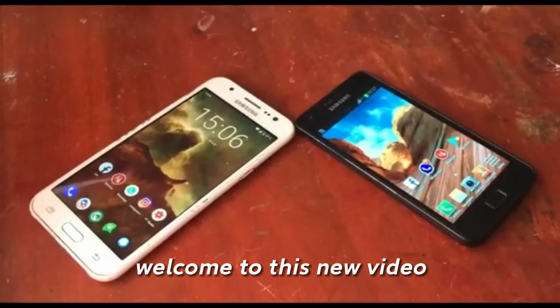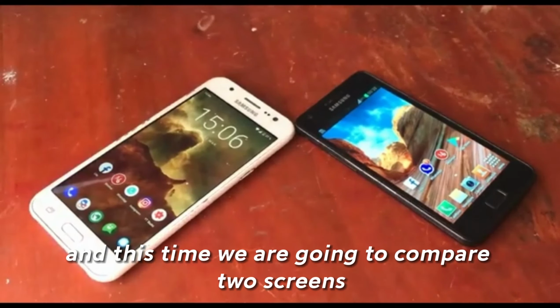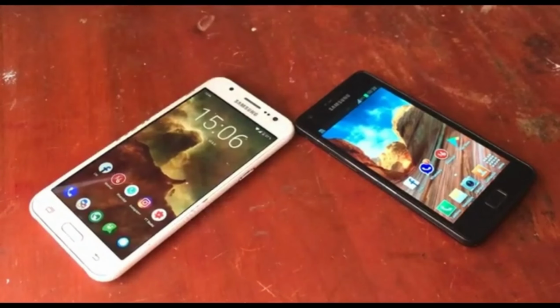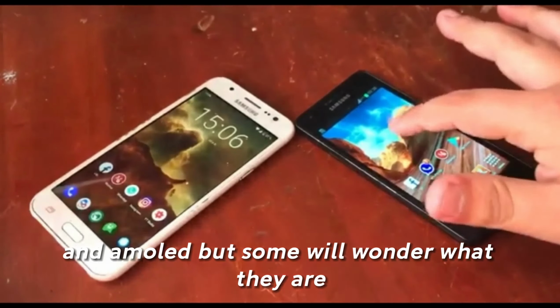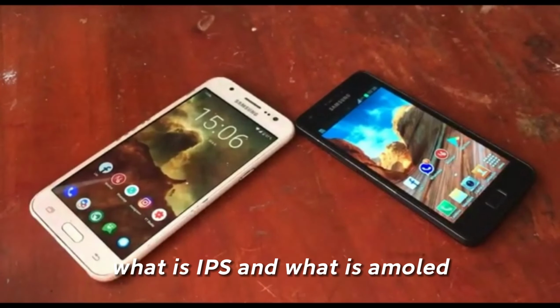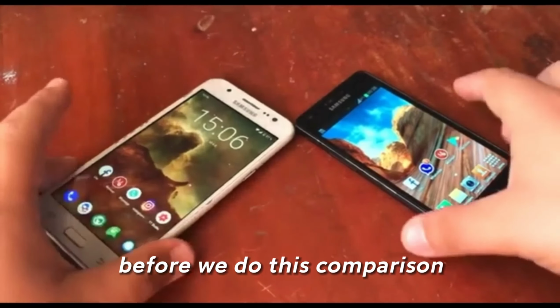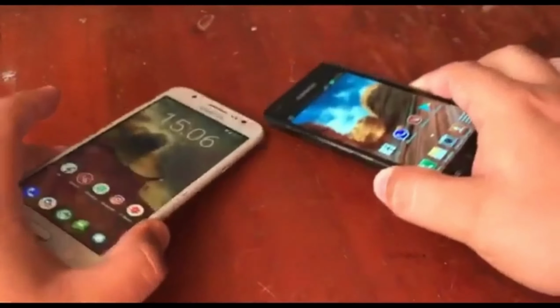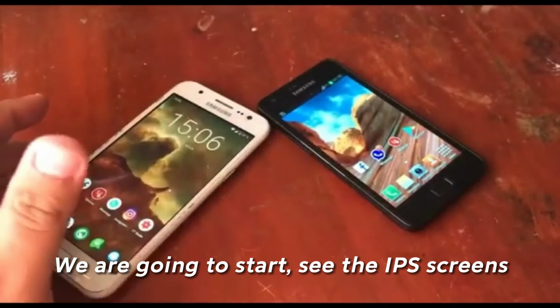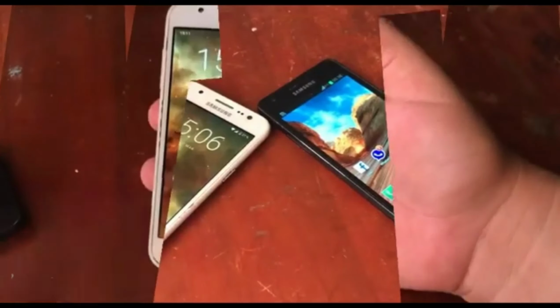Hello guys, welcome to this new video, and this time we are going to compare two screens, IPS and Amoled, but some will wonder what they are. What is IPS and what is Amoled? What are its characteristics and everything? Before we do this comparison, we are going to see the IPS screens.